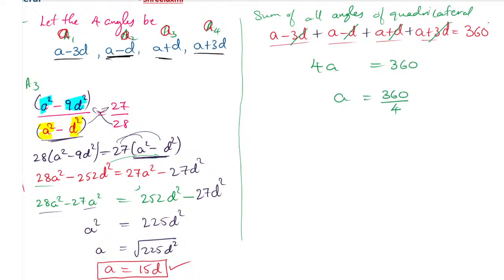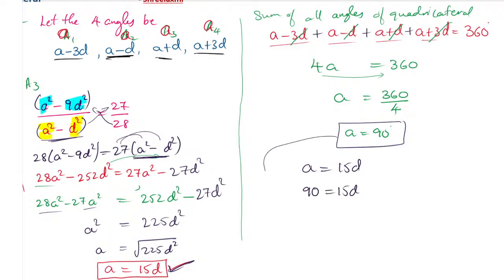So a value will become 360 degrees by 4, this 4 will go down. So a value will become 90 degrees. So we found a as 90 degrees. And now we can find the d value, because the relation between a and d we know. a is equal to 15d we have taken, and a value already got as 90, that is equal to 15d.